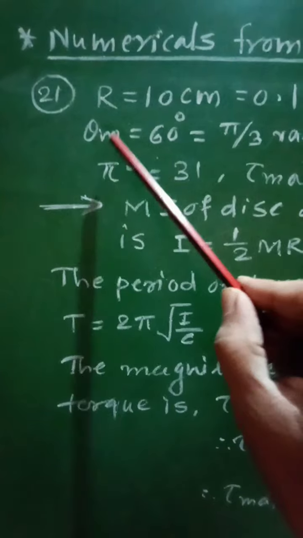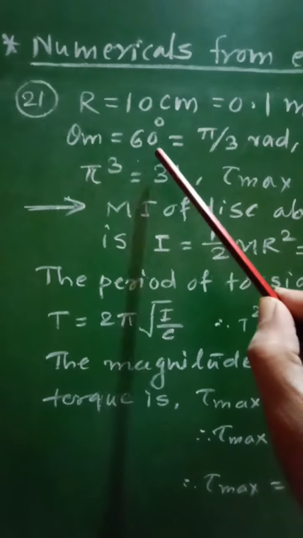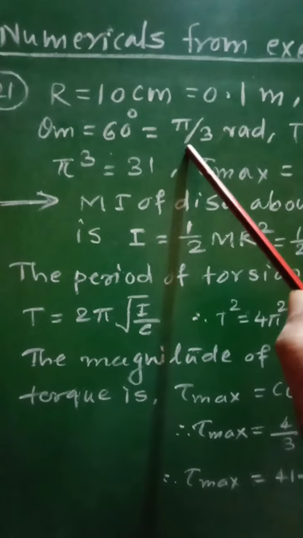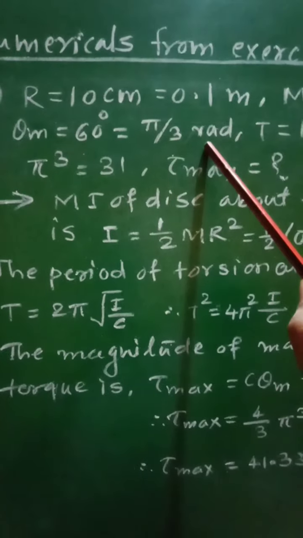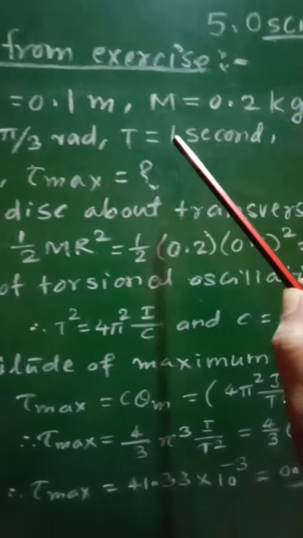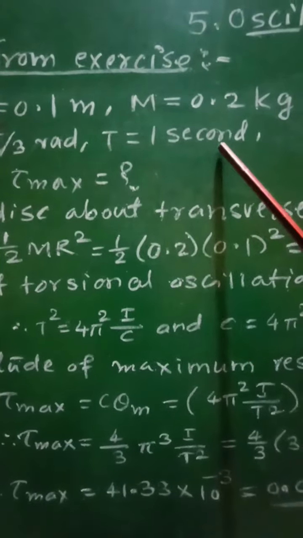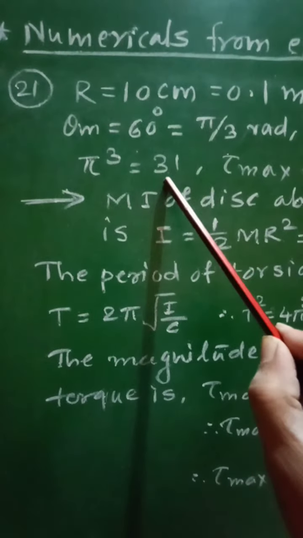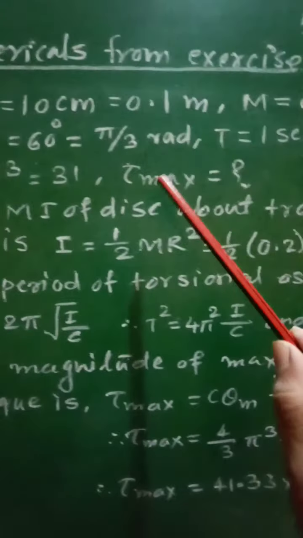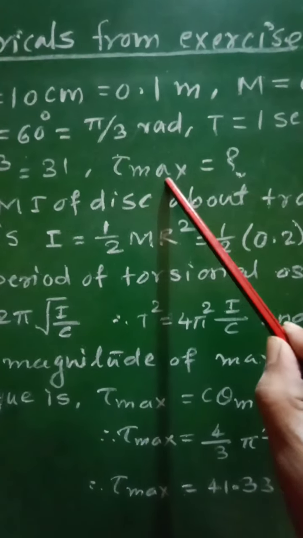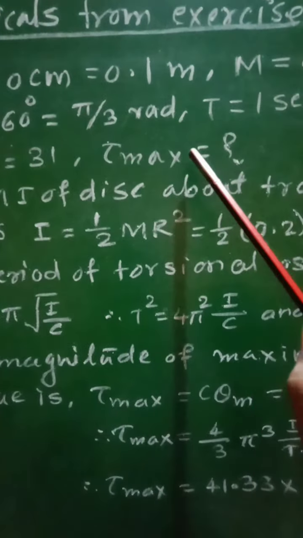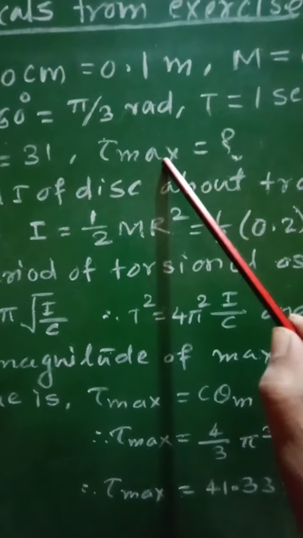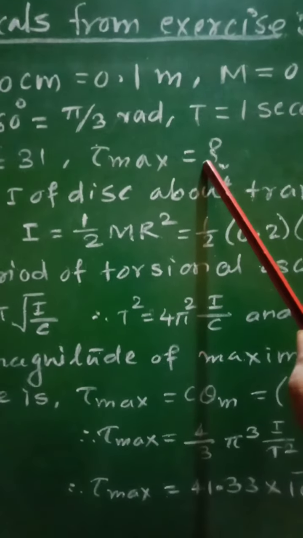Angle of twisting, that is theta m, is equal to 60 degree, that will be equal to pi by 3 radian. Then period T is equal to 1 second. Pi cube is equal to 31, and we have to find out the maximum torque during twisting of that string, that is torque maximum equal to question mark.